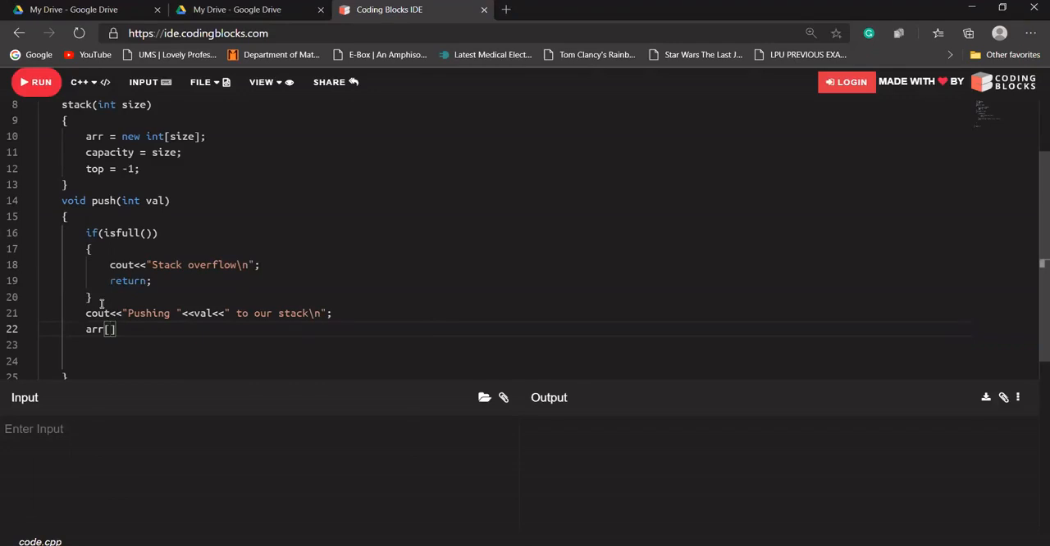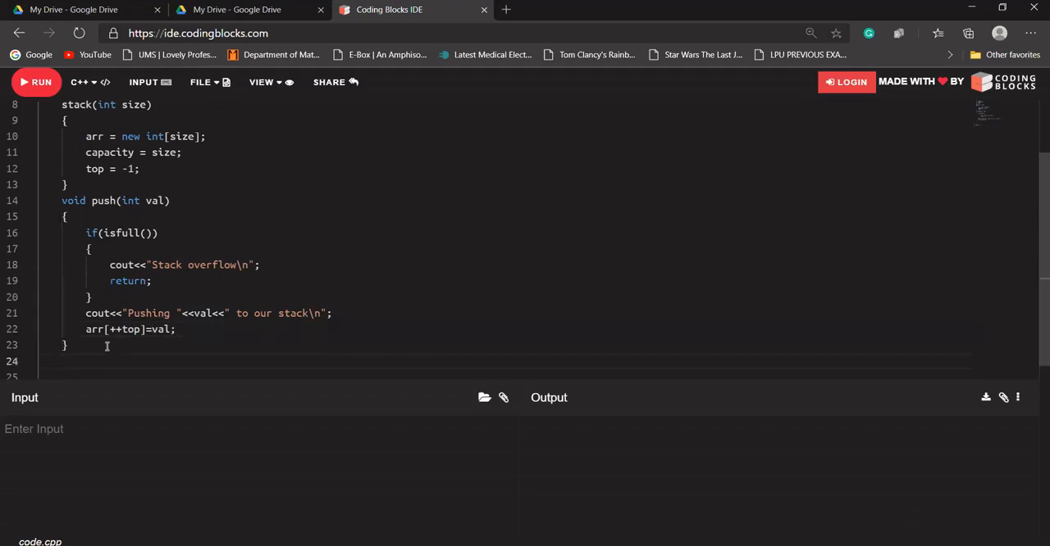So what I'll be doing, I'll be incrementing my top. It will be a pre-increment, because in the starting the top will be -1, but in the first case, it will be -1 plus plus, then it will be 0, and at this position the value will be added. Okay, and our top will obviously be increased. Is that fine with everyone?